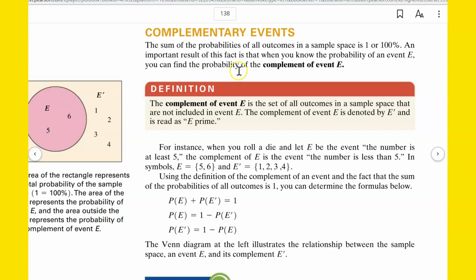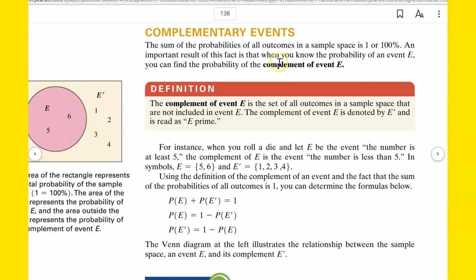All right, an important result of this fact is that when you know the probability of an event E, you can find the probability of the complement of event E. All of the probabilities in the sample space add up to 100%, or add up to 1 if it's a decimal.